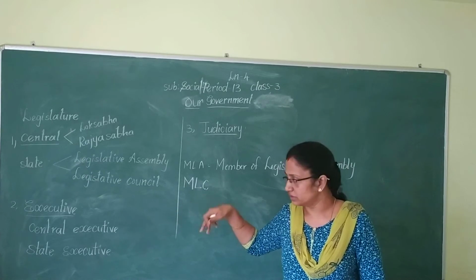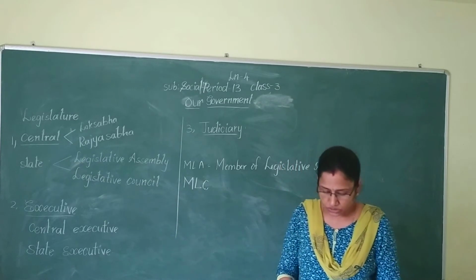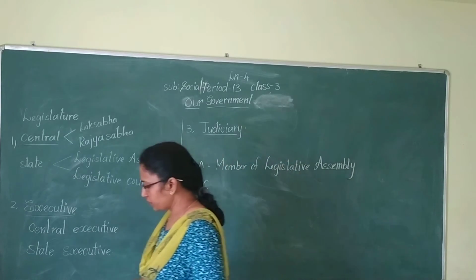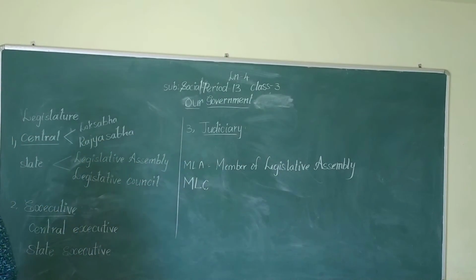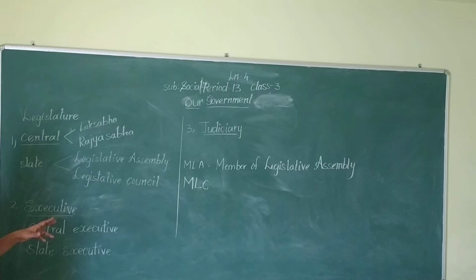So what these members will do as a government: their main responsibility is putting decisions or laws into effect. That is about the central executive. Here, who is the head of the country? The President is the head of the country. And who is the head of the government? Here, the Prime Minister is the head of the government. You should know the variation between these two now. The head of the entire country is the President, and the head of the central government is the Prime Minister.